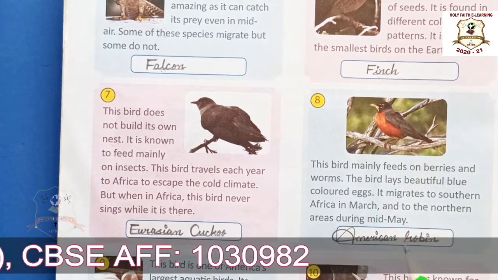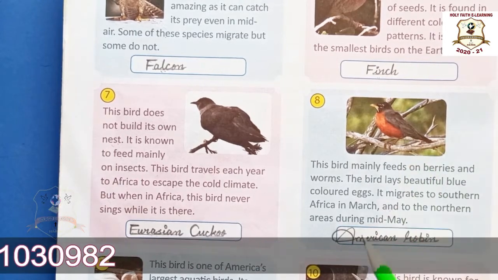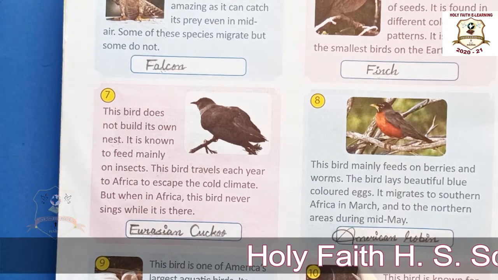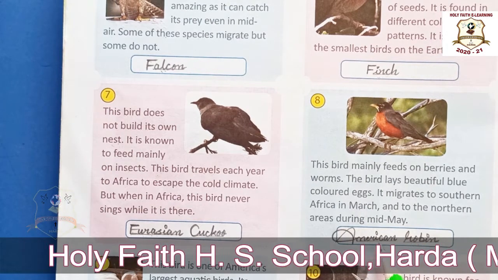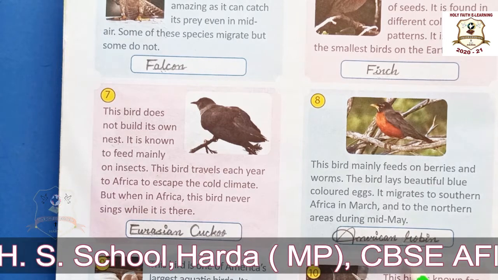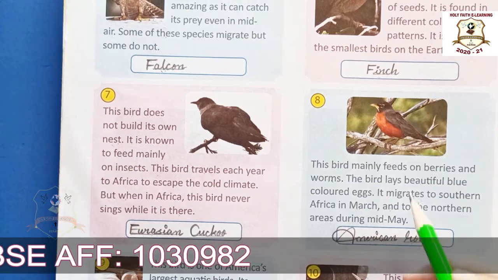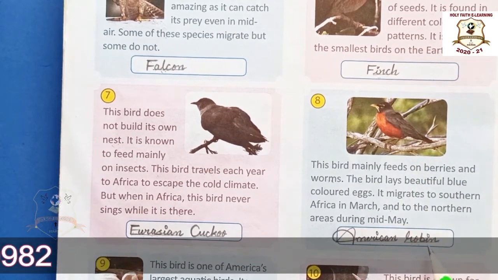This is American robin. This is American robin. And what is the spelling of American robin? AMERICAN, American. R-O-B-I-N, robin, American robin. Okay, this is American robin.